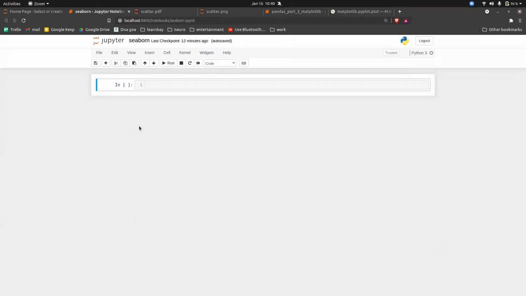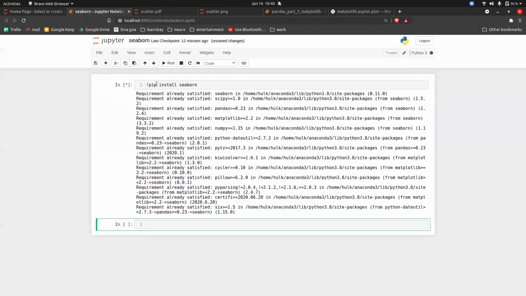Now, we will be going with a new library and that is Seaborn. Again, if you want to install Seaborn, pip install seaborn and execute it. By default, Seaborn will be installed on all the laptops because you are using Anaconda. But if it is not installed, you can install it with this, that is pip install seaborn.